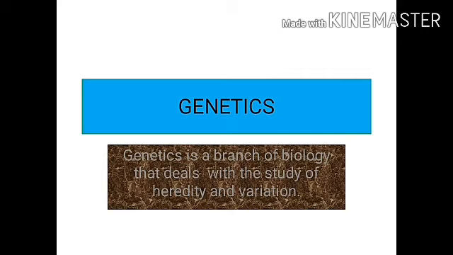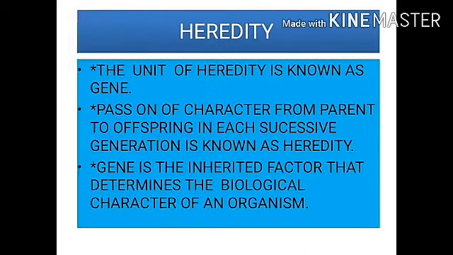Genetics is a branch of biology, otherwise said to be the living science, that deals with the study of heredity and variation. What is heredity? Heredity is the character which passes from one generation to another successive generation through the gene.